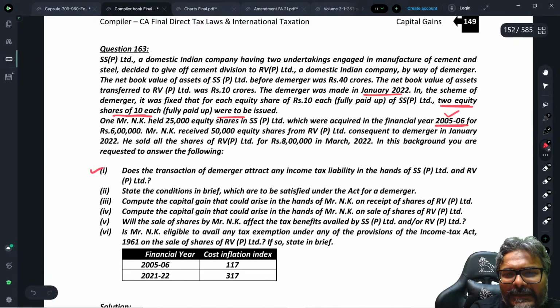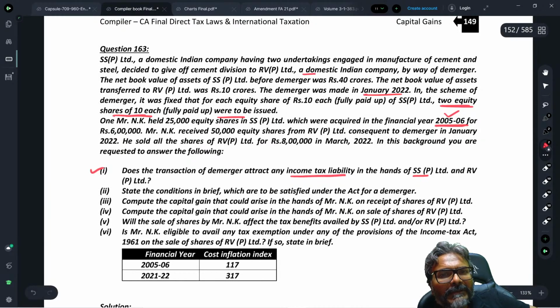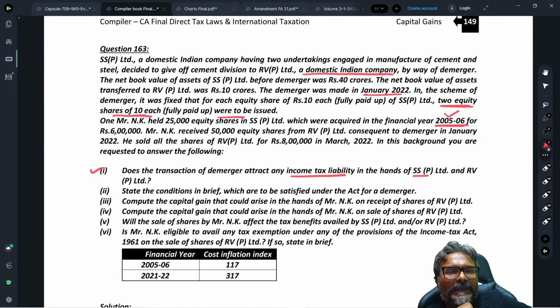Point number 1, does the transaction of demerger attract any income tax liability in the hands of SS Private Limited and RV Private Limited? SS Private Limited, students, is transferring the undertaking to the resulting company RV Private Limited. RV Private Limited is a domestic Indian company. The fact that RV Private Limited, the transferee company, is an Indian company means the provision of section 47 would be applicable, and hence no capital gains tax will arise in the hands of SS Private Limited.